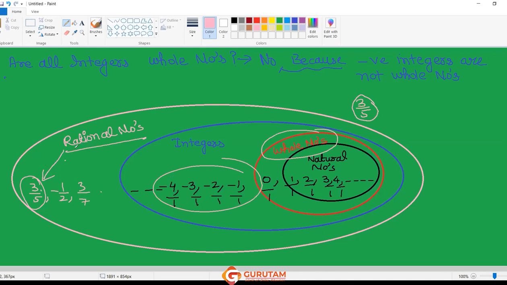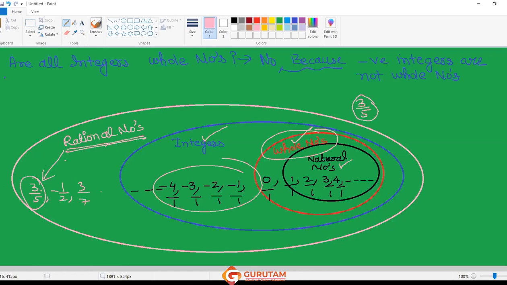It means all rational numbers are not integers, not whole numbers, and not natural numbers. Is it clear to you? So this is the scenario of rational numbers.